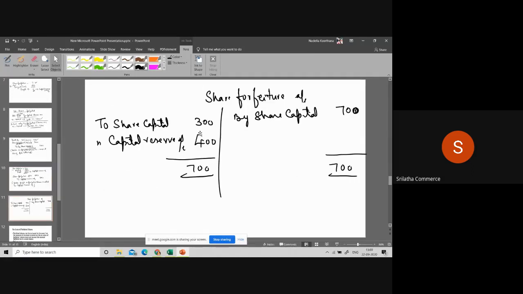When you open the share forfeiture account, is it showing any balance? Yes or no? Yes, ma'am. Share forfeiture account is showing balance. How much?